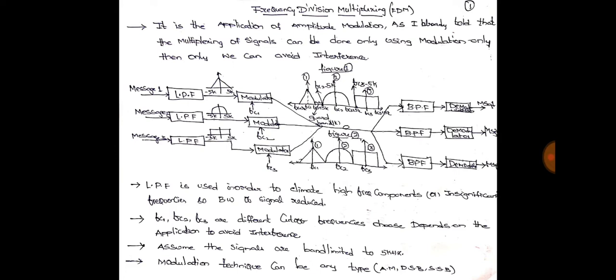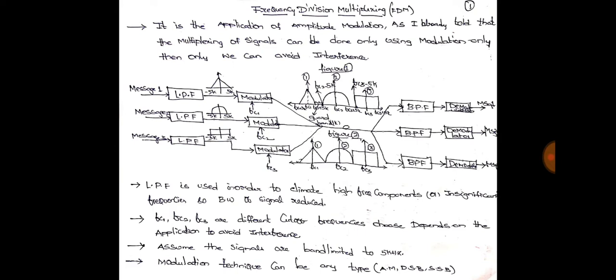As you know, the message signals have infinite bandwidth, but we have to limit the bandwidth because it is unnecessary to transmit infinite bandwidth, right? So we pass them through a low pass filter. After passing through the low pass filter, the message signal is band limited. We are considering the signal band limited to 5 kilohertz.